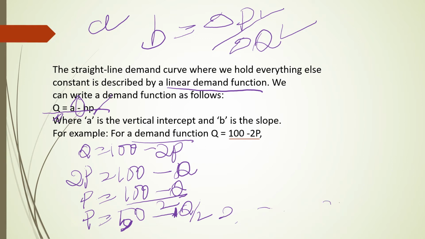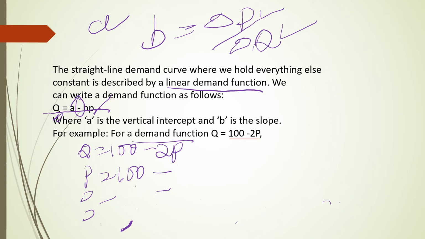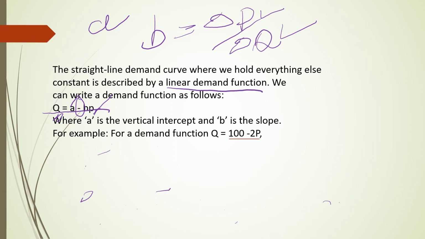So you can observe here, dear students, let me explain that. Here you can see Q equals 100 minus 2P can be written as 2P equals 100 minus Q, and P equals 100 minus Q divided by 2. And here P equals 50 minus 0.5Q.